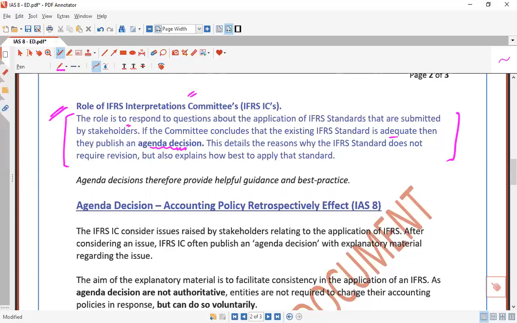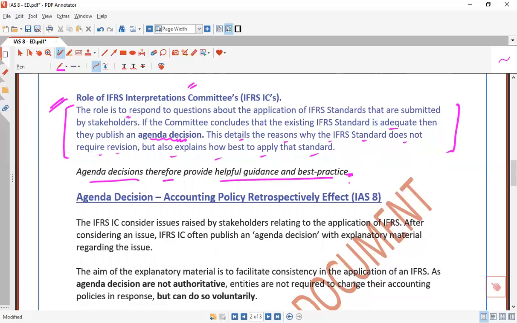What is the meaning of an agenda decision? An agenda decision is basically an interpretation, a convincing document with details of the reason why IFRS does not require revision, and it also explains how best to apply the standard. So this agenda decision provides helpful guidance and practice.